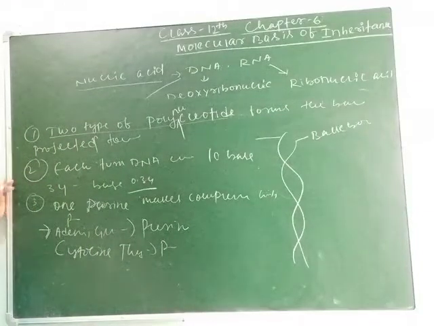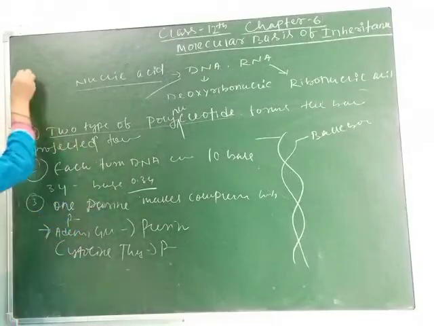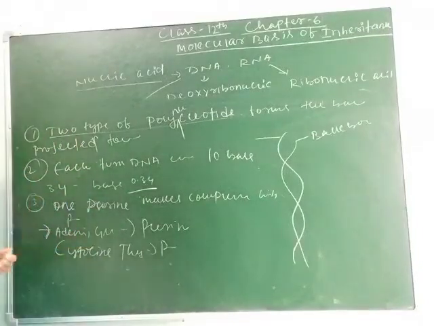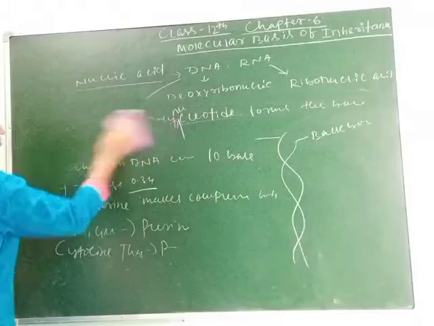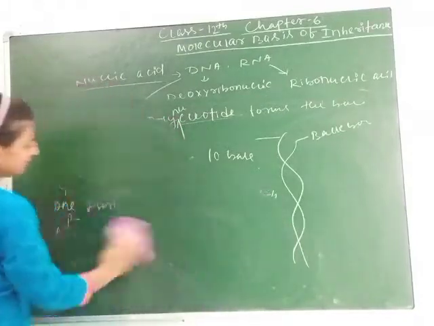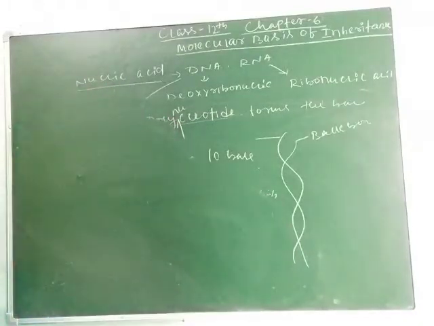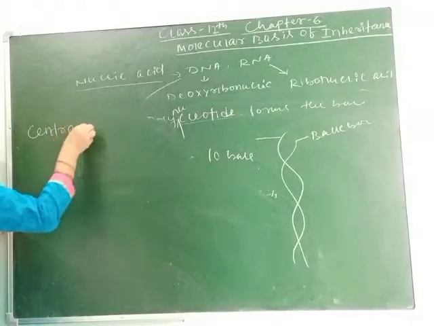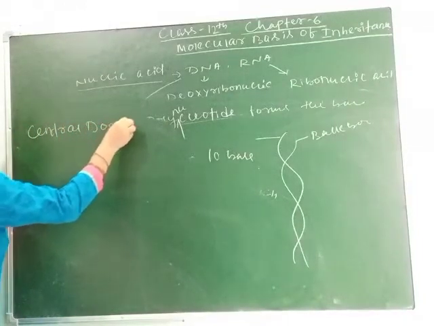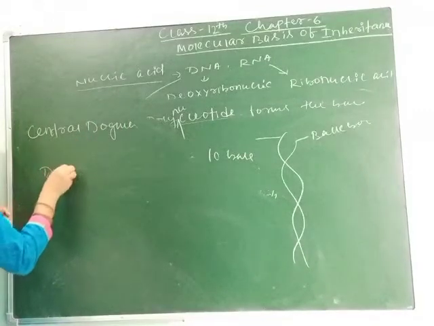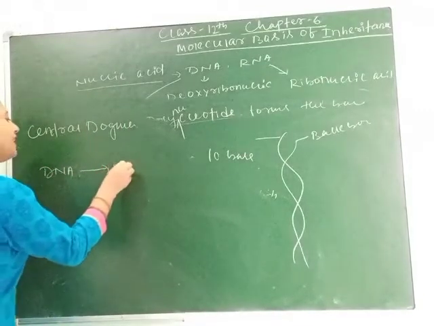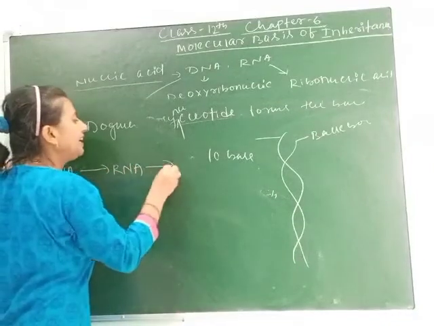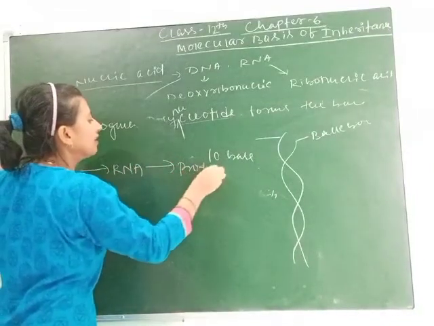Now let's understand what is central dogma. Now we will study what is central dogma. Central dogma, you can say, DNA gets converted into RNA and RNA gets converted into protein.